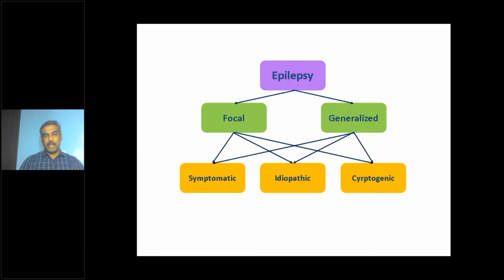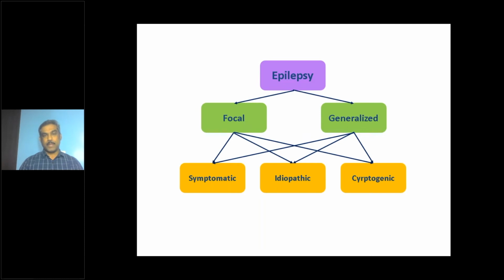So when we approach epilepsy, this dichotomous classification of focal versus generalized epilepsy is always very important for us to approach the investigations, the etiology, as well as what kind of treatments are needed for these patients. So focal epilepsy and generalized epilepsy, this is very important. And this is the electroclinical diagnosis.